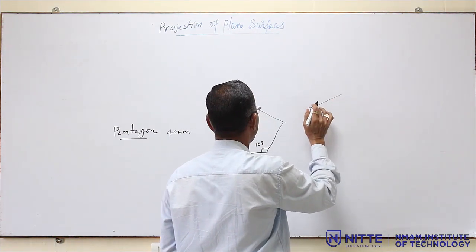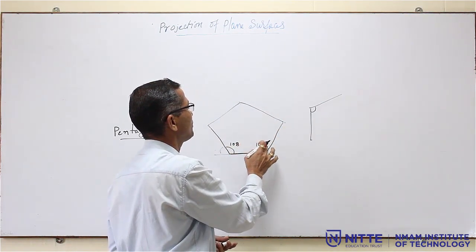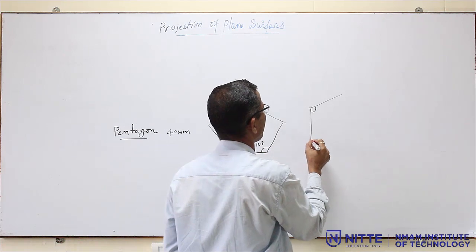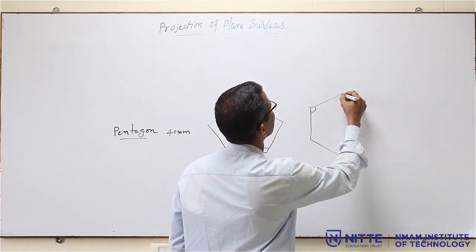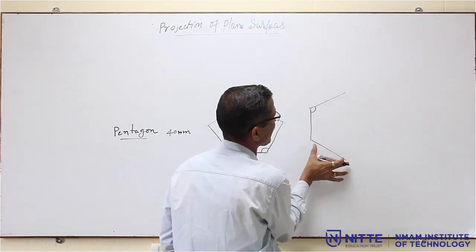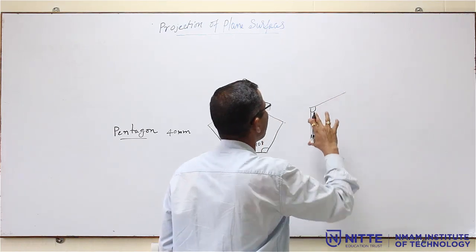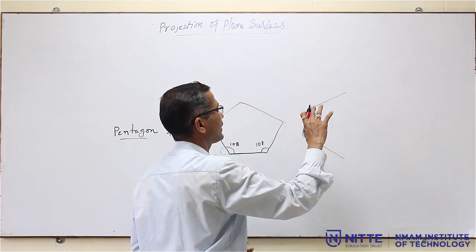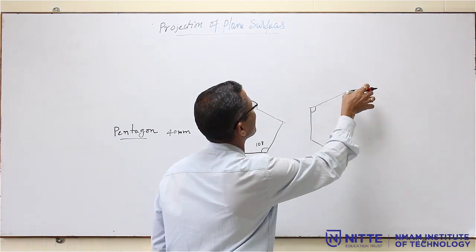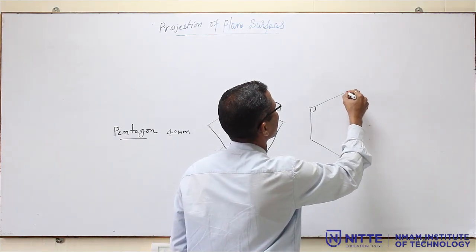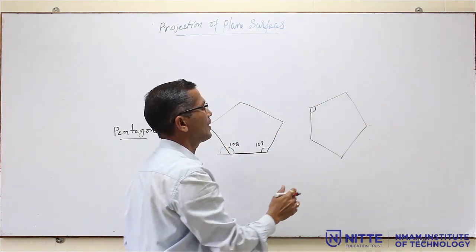So, do not write this number. I am writing it only to help you understand. Do not write 108 in all the problems, it is not required. Draw the two sides, then take the same length here also. Then take this radius in the compass, with this as the center draw one arc, with this as the center cut that, then join like this. So, this is the regular pentagon.